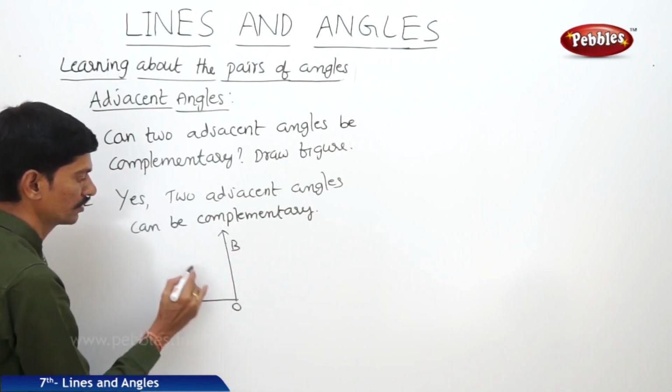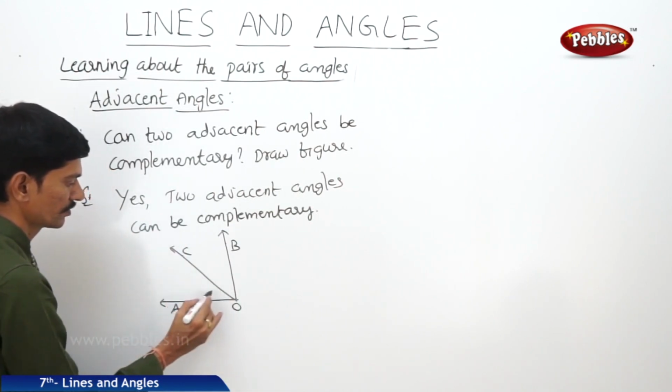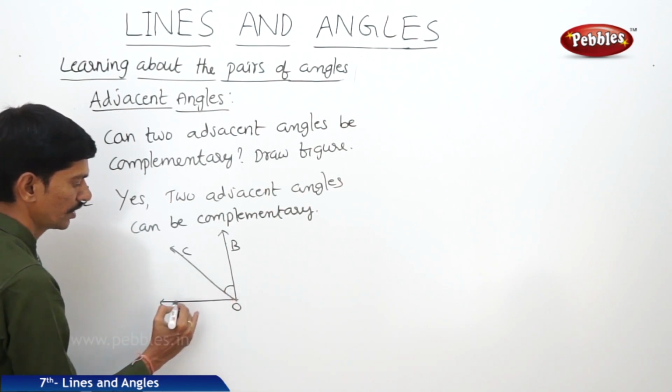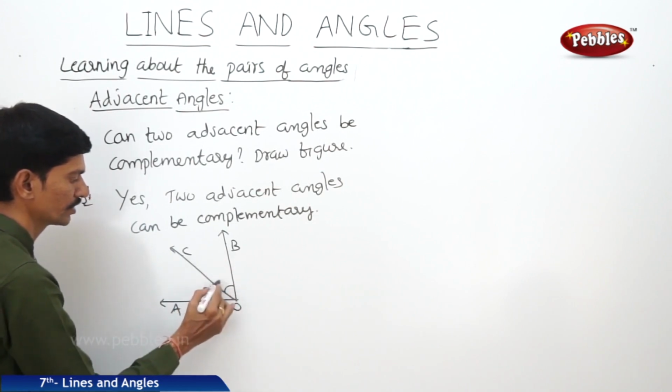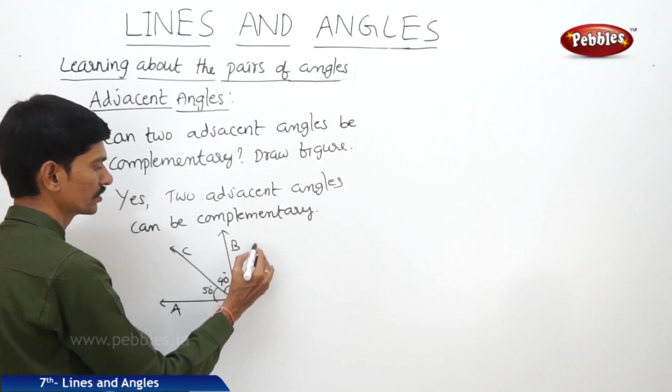Angle AOP is a right angle. Now angle AOC is 50 degrees and angle BOC is 40 degrees. So the sum of these two angles is a right angle.